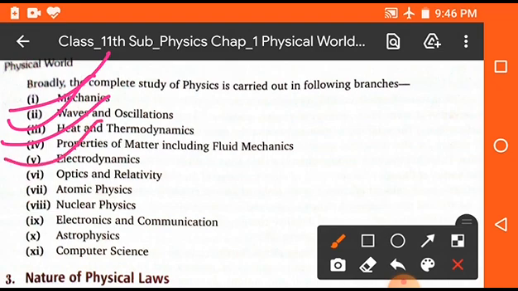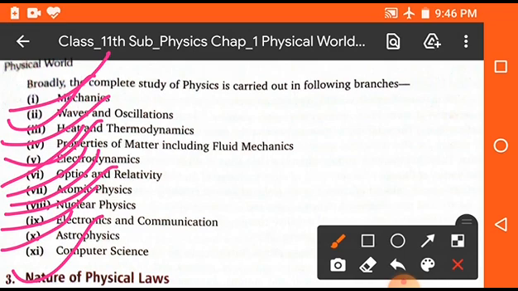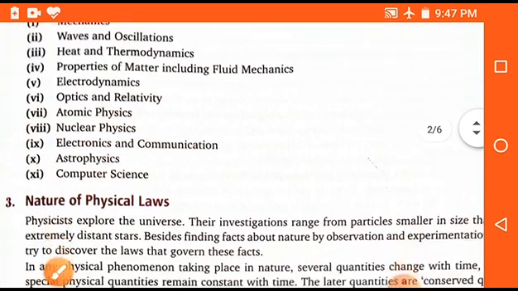This is an important branch of physics. Next one is electrodynamics, and next is optics and relativity, atomic physics, nuclear physics, electronics and communications, astrophysics, and next one is computer science. So these are the main branches of physics, and in these branches we will discuss the different parts of science. Clear? Okay students.